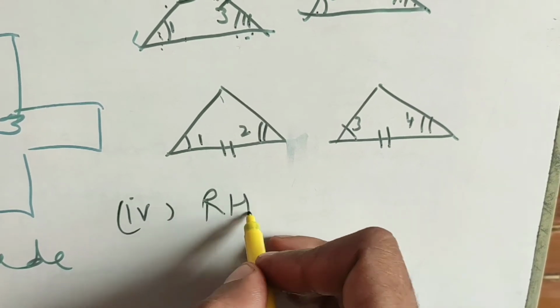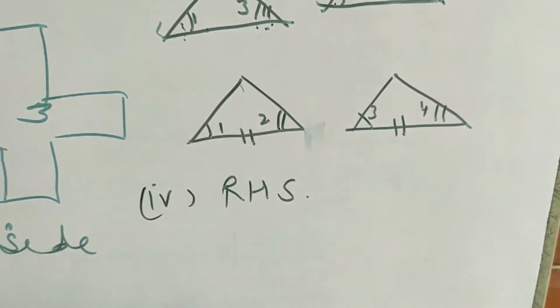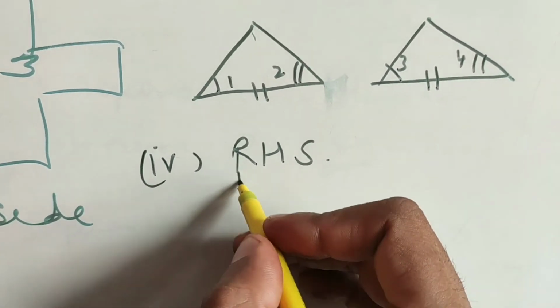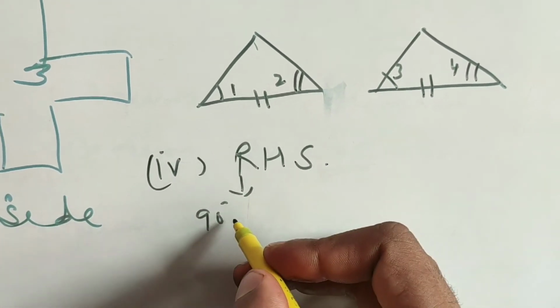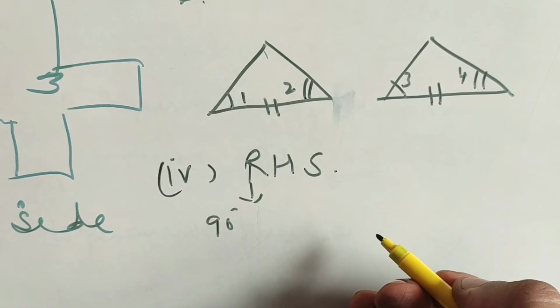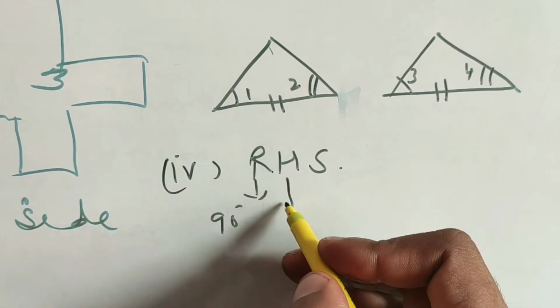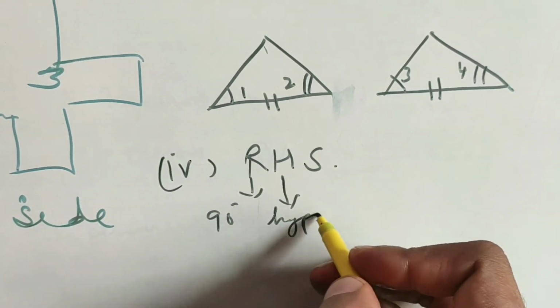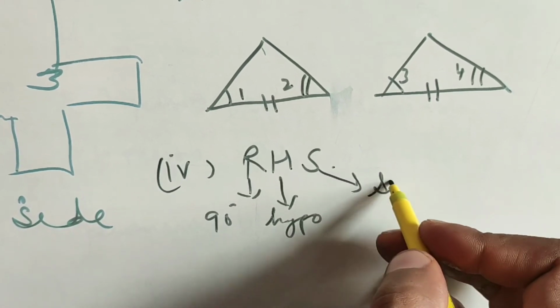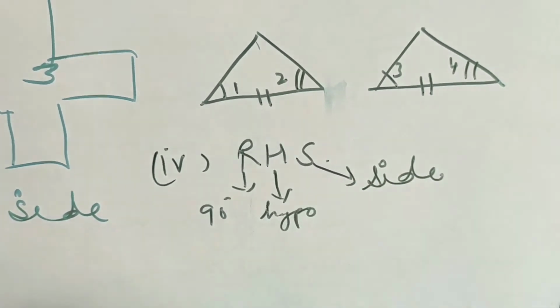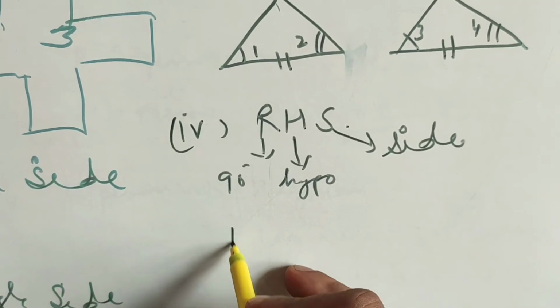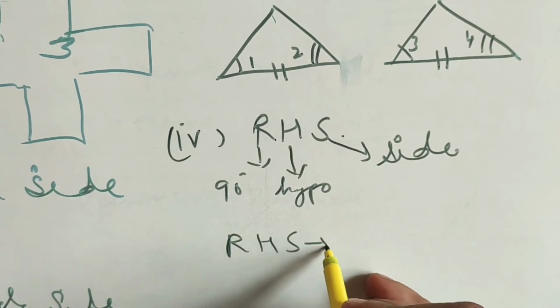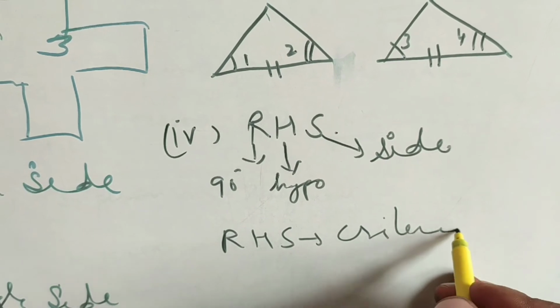Next is the RHS criteria. What is the RHS criteria? If in two triangles there is a right angle, then the triangle will be a right angle triangle. Then their hypotenuse and one side. If these three things are equal, then we can say that the triangles are congruent by RHS criteria.